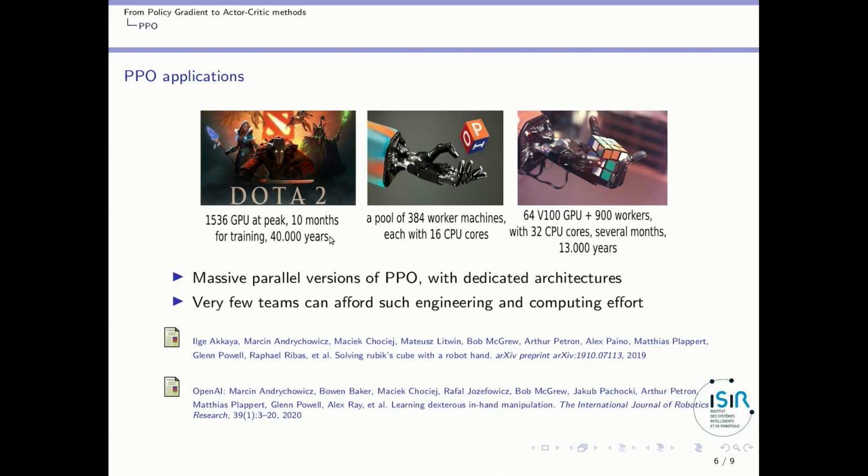years of training. They also have this paper about dexterous in-hand manipulation, where here they have a pool of about 400 worker machines, each with 16 CPU cores. And for solving the Rubik's Cube, again, they have a huge architecture with 900 workers, many big GPUs, etc. So they use massively parallel versions of PPO with dedicated architectures. And one point is that very few teams in the world can afford such engineering and computing effort because it required a lot of engineering to perform these experiments.